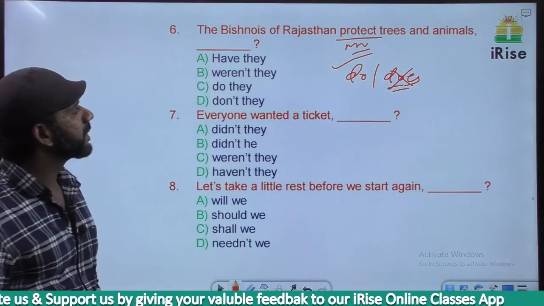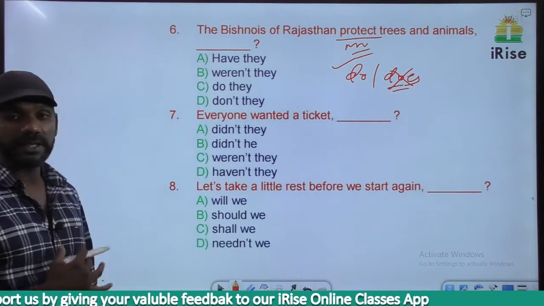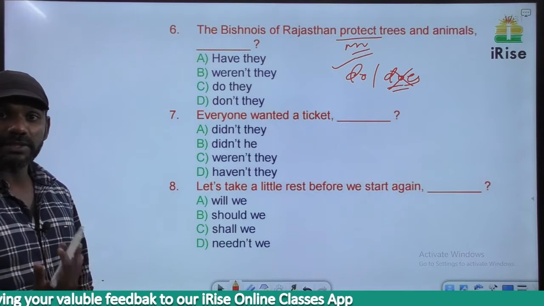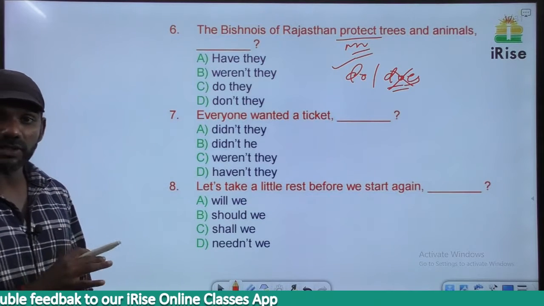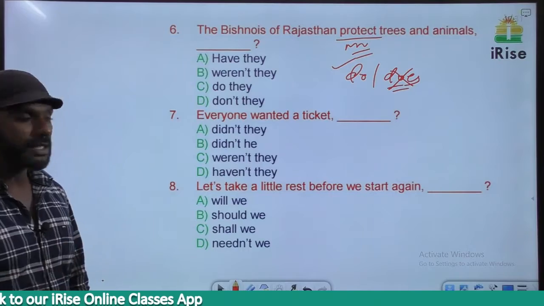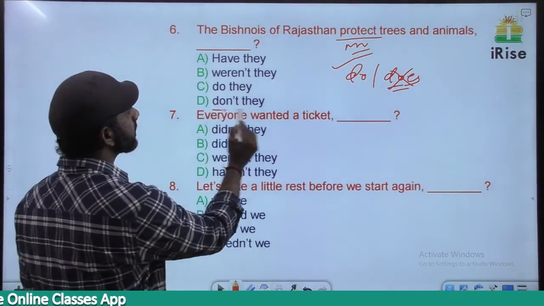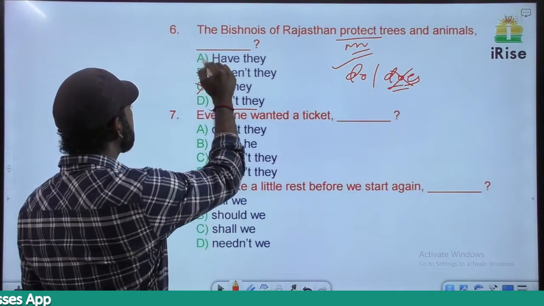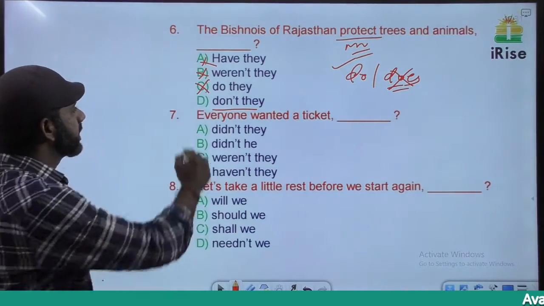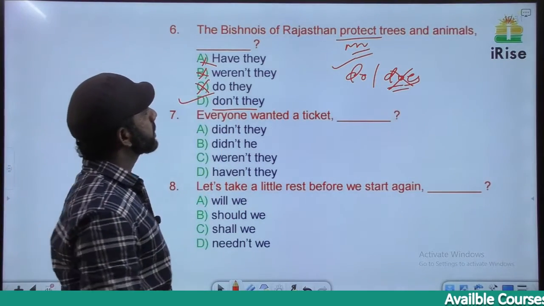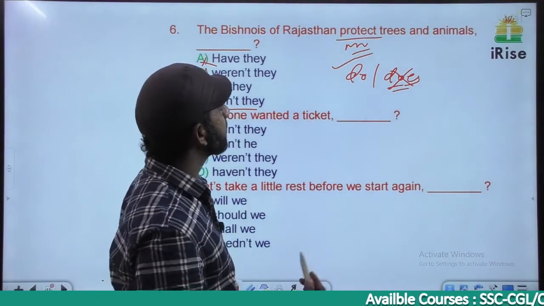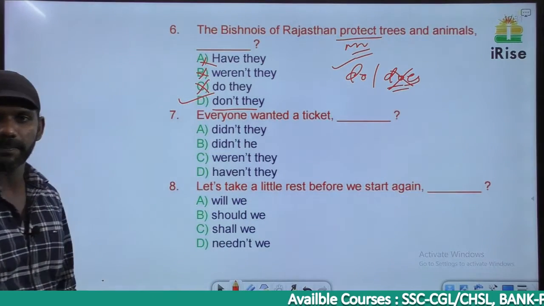There's no negative term in the sentence. In the tag there must be a negative word, so do becomes don't. The subject here is Bishnois, plural. The pronoun must also be plural, so it must be don't they. So A, B and C are eliminated. The answer must be D. The Bishnois of Rajasthan protect trees and animals, don't they.